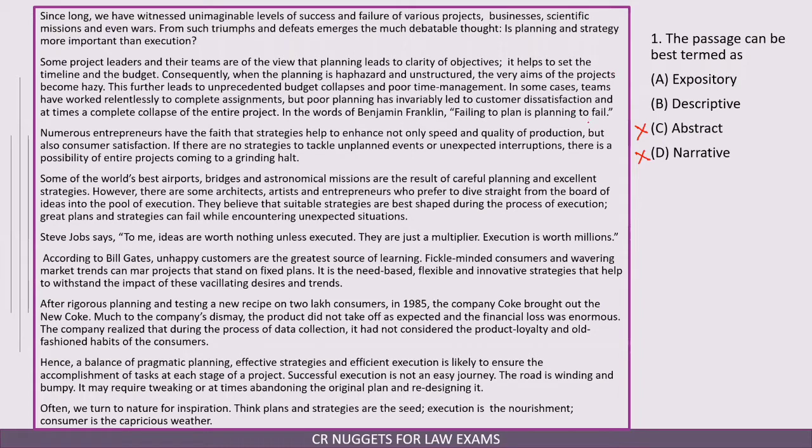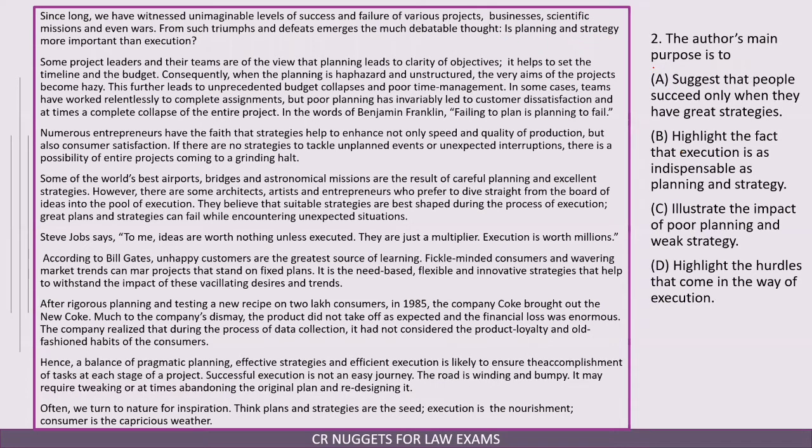Now, if we analyze the passage carefully, this is the question from the organization of the passage. What the author has done is raise a question, then give the views of a few people and some project managers, and evidence to support that. Then he has given the other side of the coin, and the views to support that, and then he has introduced another element and explained it. So this is not descriptive, this is expository. He has put forth an idea and discussed it, analyzed it at length.